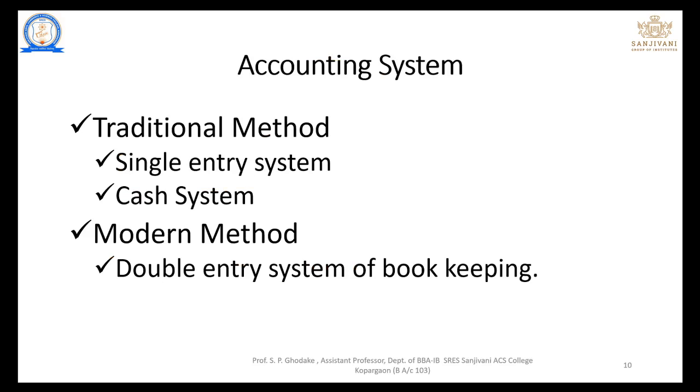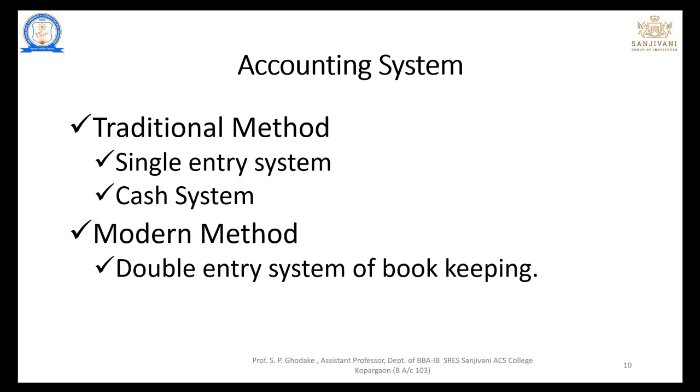Now what is the cash system? The cash system of bookkeeping is generally adopted by such organizations where all the transactions that take place are for cash only. In this system, debtors and creditors accounts are not maintained, and therefore there is no need for keeping personal ledger accounts. This system is used by institutions whose aim is not to create or earn profit. They generally prepare income and expenditure statements with the help of the cash book. Generally the cash system is used by non-profit organizations.